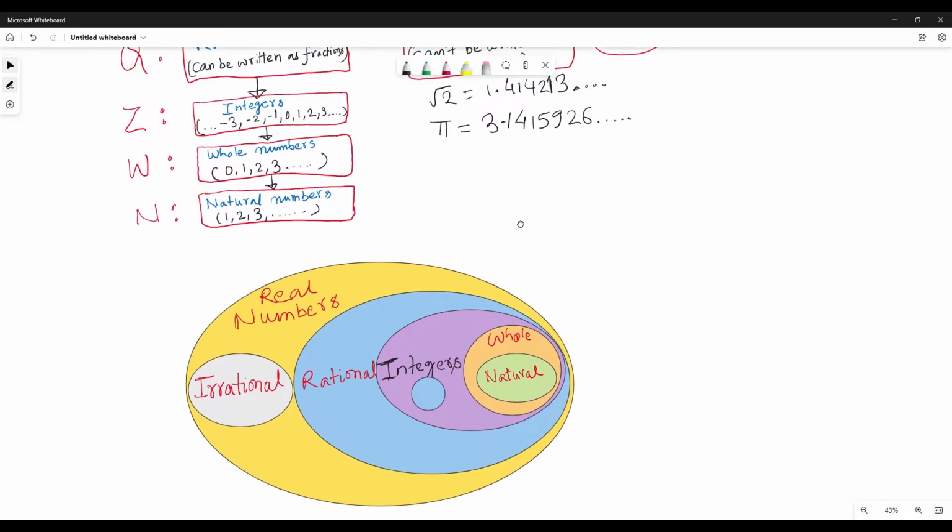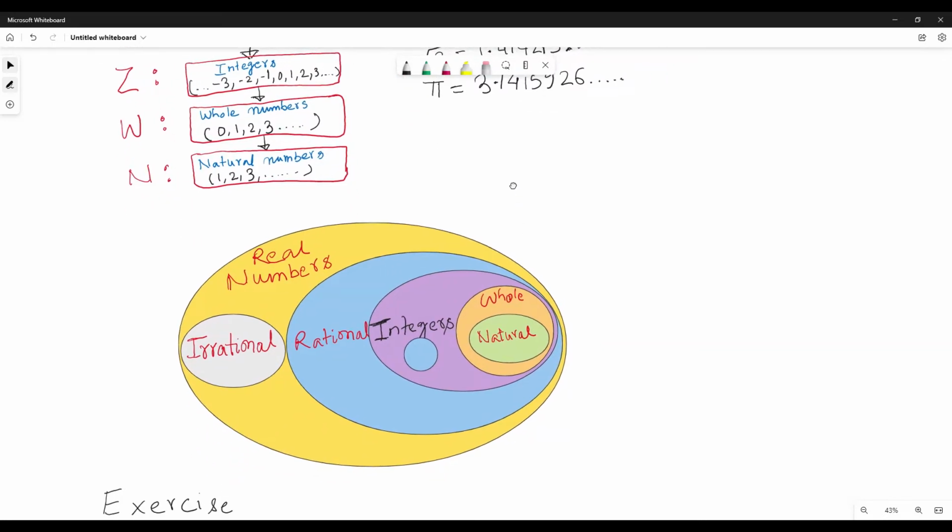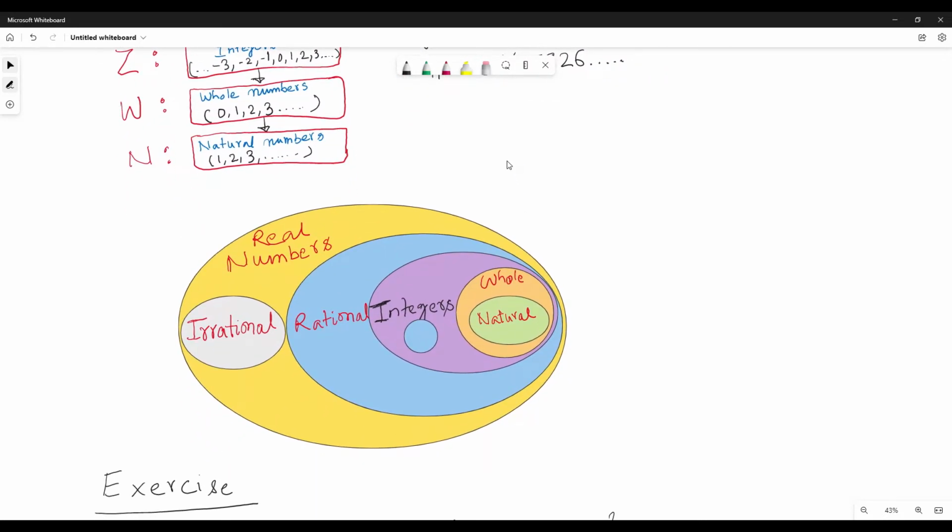Like you can see in this Venn diagram, this is the real numbers. All numbers belong to the real number family. One part is irrational numbers, another part is rational numbers. In the rational numbers we have integers. In the integers we have whole numbers, and we have natural numbers.